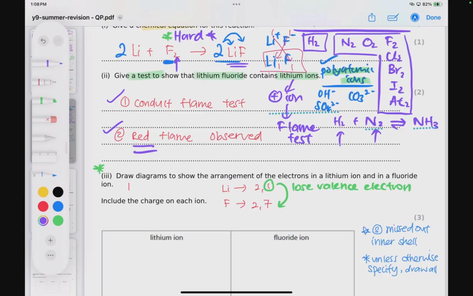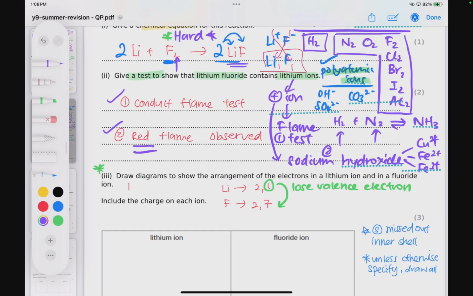On a side note, positive ions can also be determined by using sodium hydroxide solution, but not for all, only for Cu2+, Fe2+, and Fe3+. So different positive ions, different cations, have different tests. Flame test is just one of them. The other alternative is using sodium hydroxide.